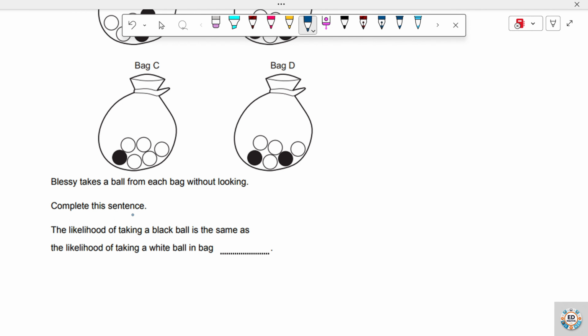Complete this sentence. The likelihood of taking a black ball is the same as the likelihood of taking a white ball in a bag. So it means that in one of the bags, the probability of taking a black ball is the same as the probability of taking a white ball. In other words, the number of black balls is the same as the number of white balls.